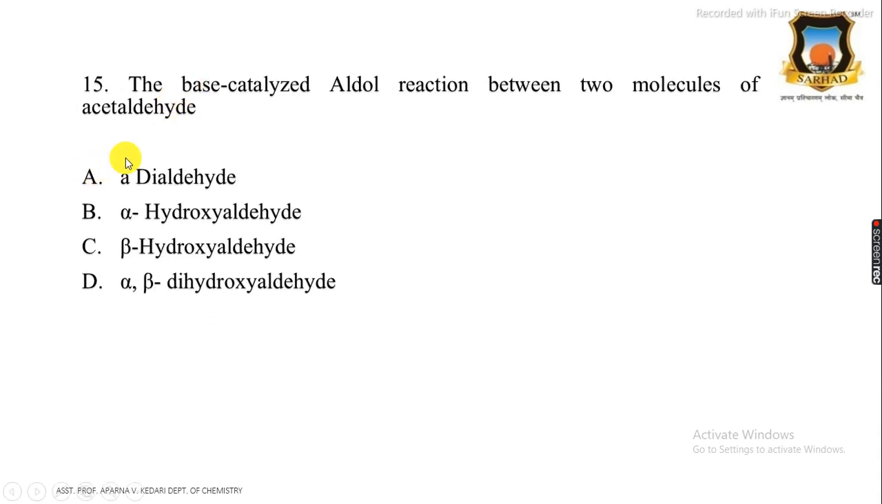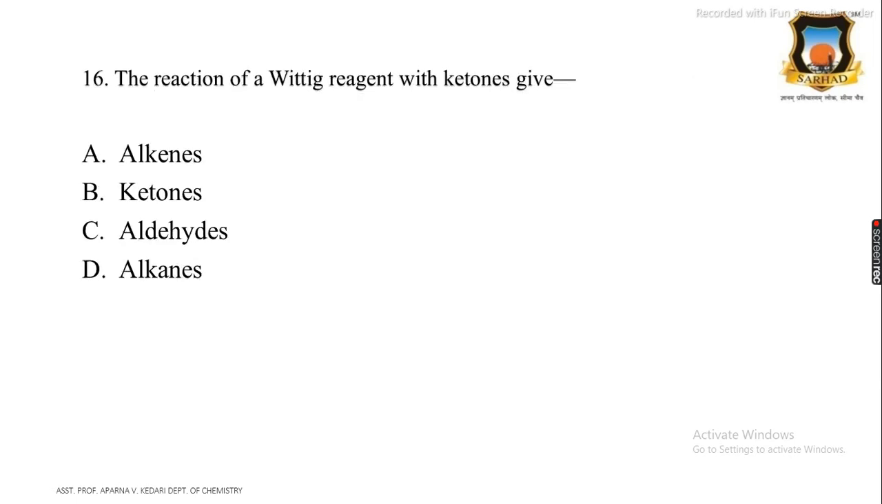Then 15th question. The base catalyzed aldol reaction between two molecules of acetaldehyde gives dialdehyde, alpha hydroxyaldehyde, beta hydroxyaldehyde, alpha beta dihydroxyaldehyde. And the correct answer is beta hydroxyaldehyde. Then next question is: the reaction of Wittig reagent with ketone gives first alkene, B ketones, then C aldehydes, D alkenes. And the correct answer is alkenes.